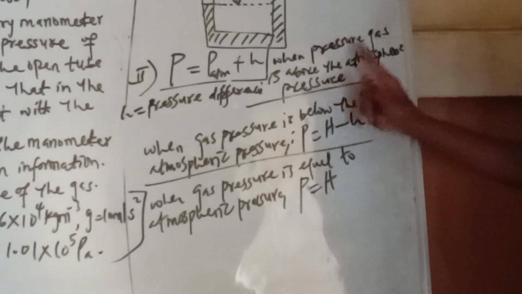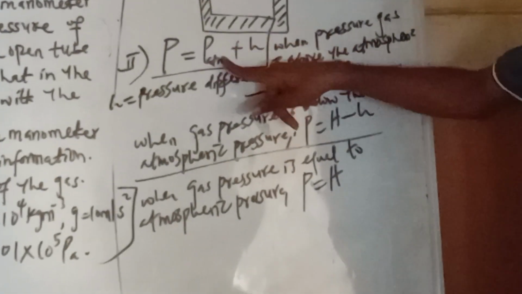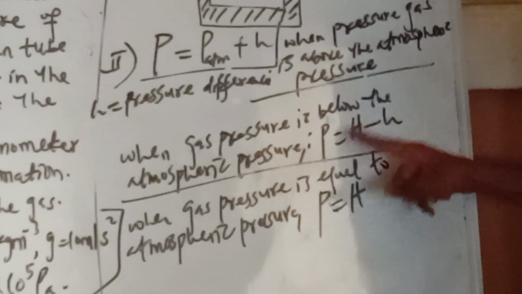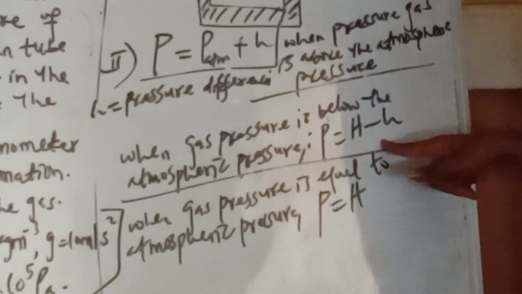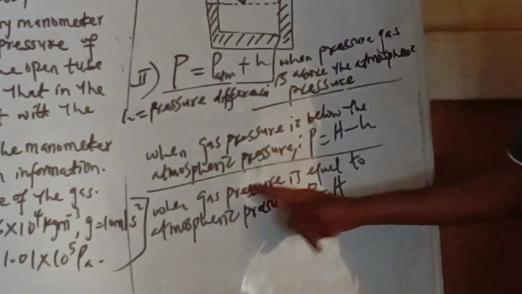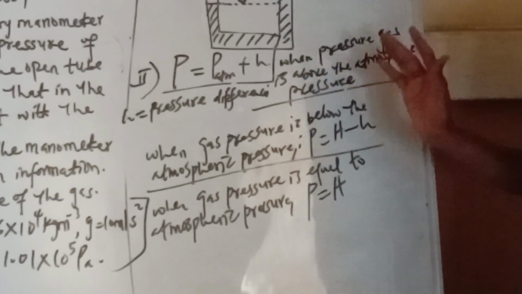Now I said when the gas pressure is above the atmospheric pressure, the formula we are using is pressure is equal to the atmospheric pressure plus the pressure difference. Then when gas pressure is below the atmospheric pressure, pressure will be equal to atmospheric pressure minus the pressure difference. But when the gas pressure is equal to the atmospheric pressure, the total pressure is going to be equal to atmospheric pressure. Okay, so that is what we have.